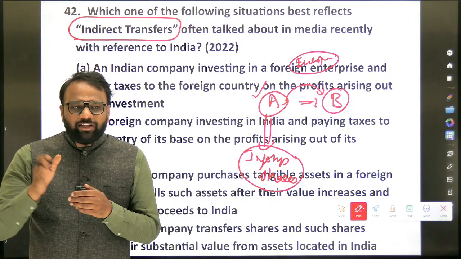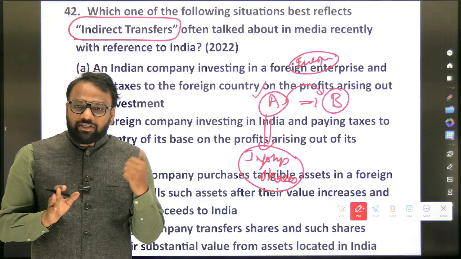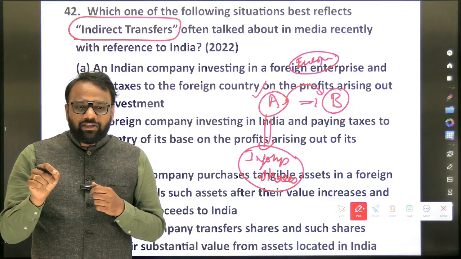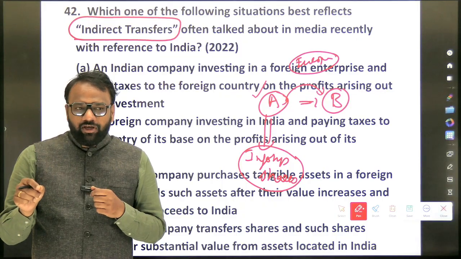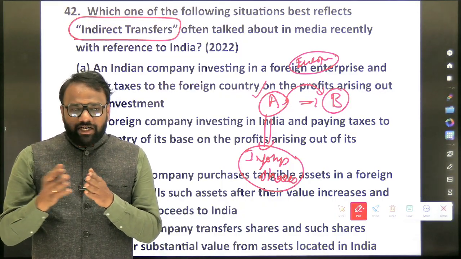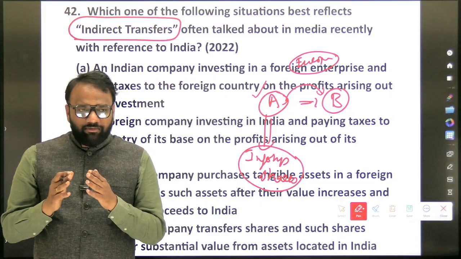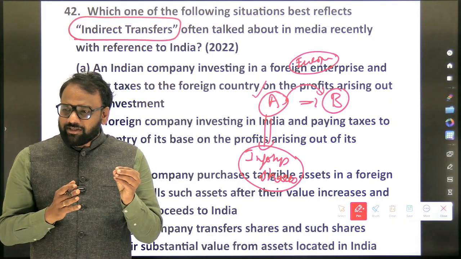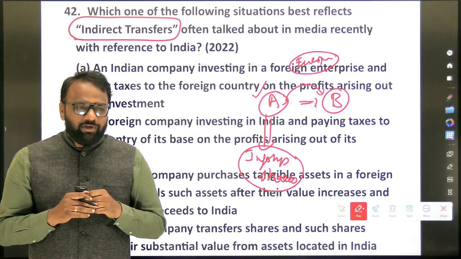So we'll stop here itself, and we will not go into other aspects. But this is a very important topic. Probably in our notes also we have covered base erosion and profit shifting. There are various strategies which are used by the companies to evade taxes, and among them this is one strategy.